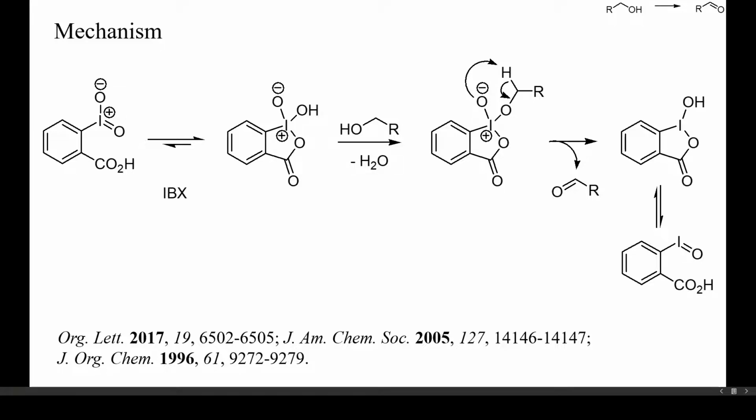In most reported examples, one equivalent of IBX or Dess-Martin periodinane was used. Few examples have been reported though, where alcohols were oxidized with only catalytic amounts of these oxidants, combined with stoichiometric quantities of another oxidant. I'll show you an example in a minute.